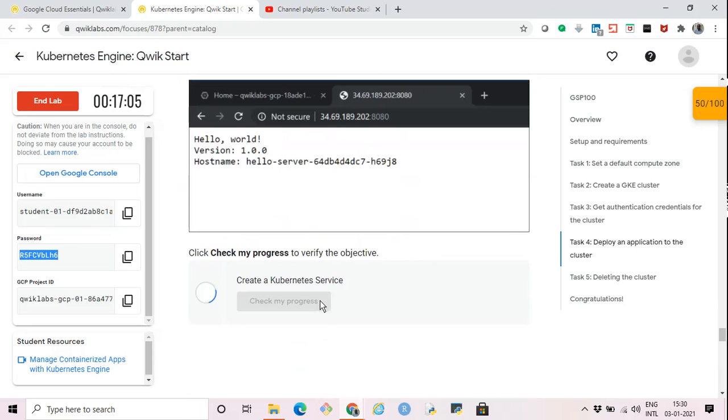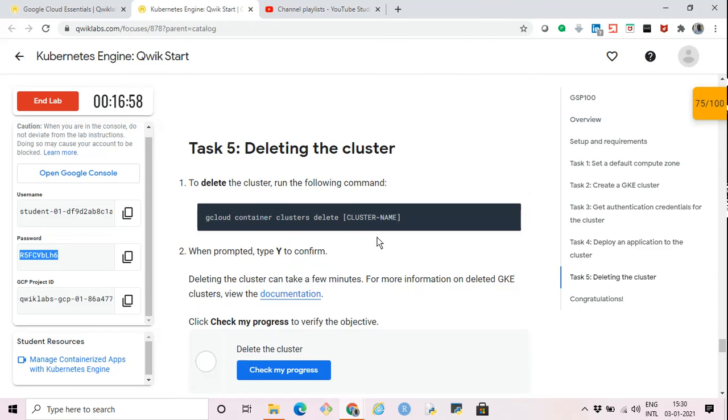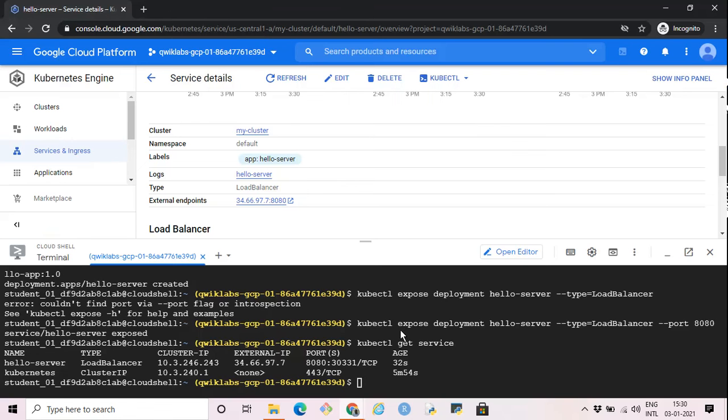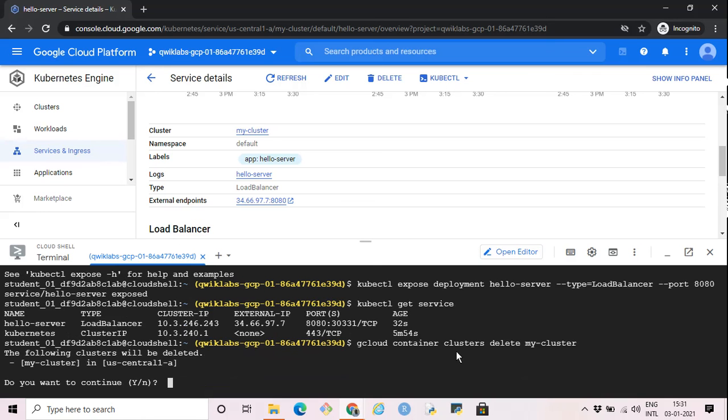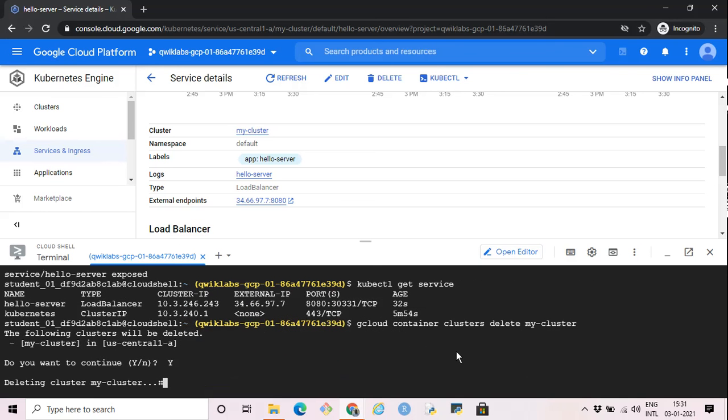Let's check the progress. The service is created, so we should see an updated score here, 75, and now we're done with the task. We just have to delete the cluster. So gcloud container clusters delete, and the name of the cluster is my-cluster. This will delete the Kubernetes cluster that we created.